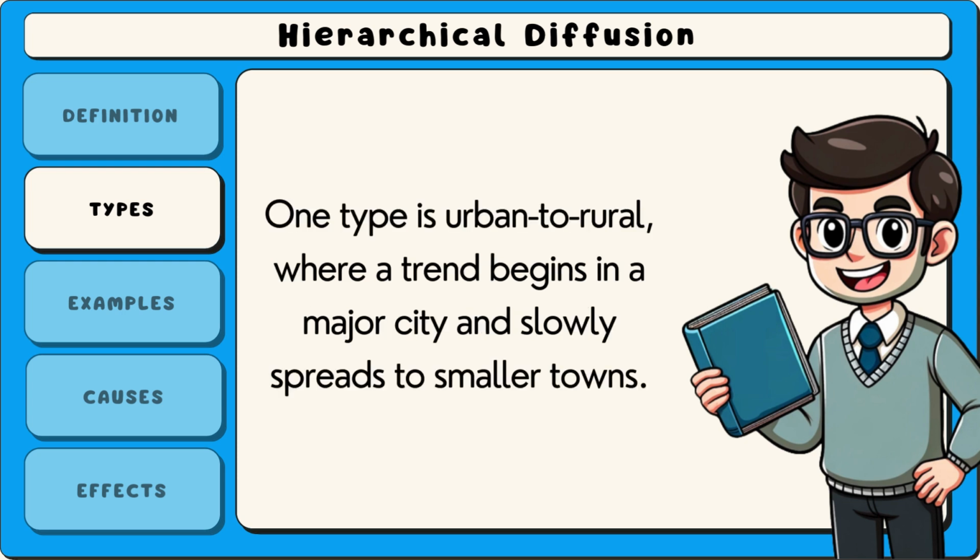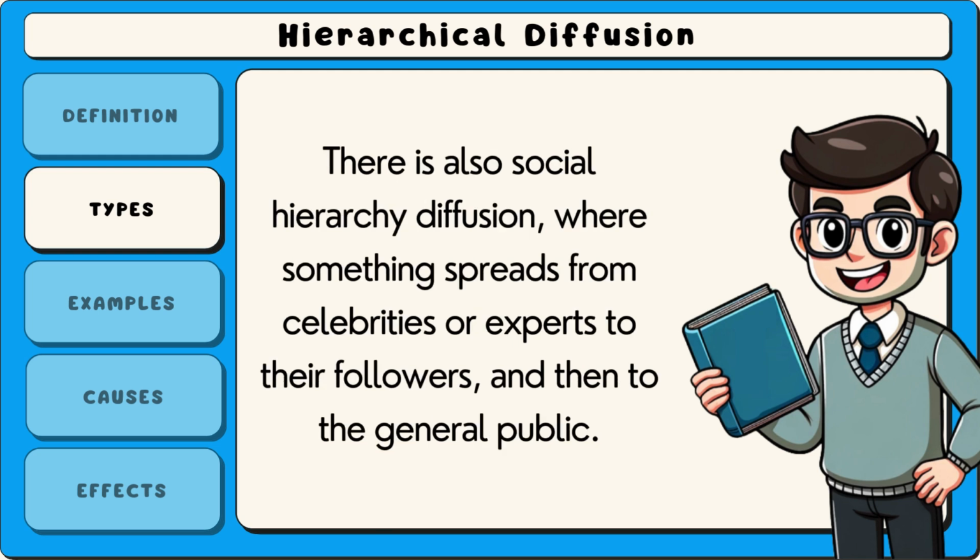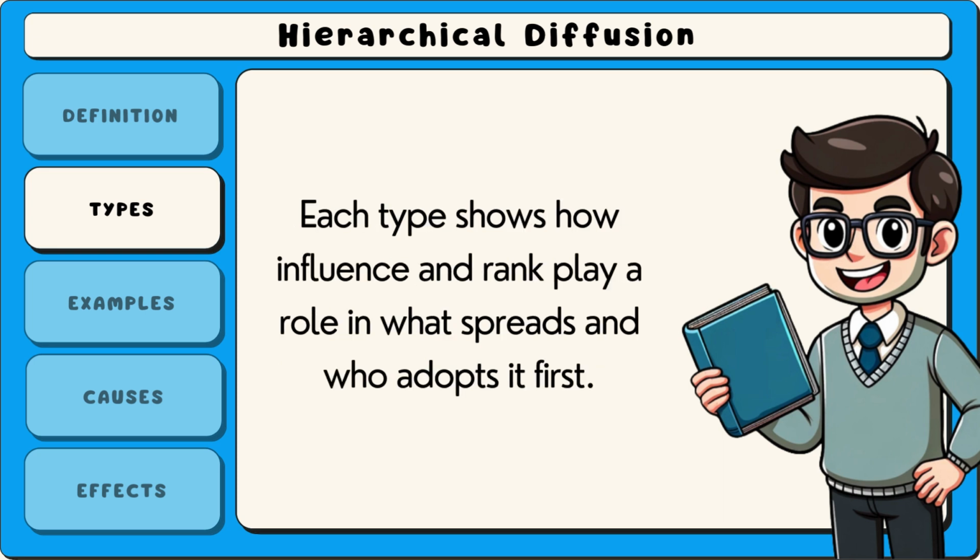One type is urban to rural, where a trend begins in a major city and slowly spreads to smaller towns. Another type is authority-based diffusion, where an idea spreads because someone in power promotes it, and others follow their lead. There is also social hierarchy diffusion, where something spreads from celebrities or experts to their followers and then to the general public. Each type shows how influence and rank play a role in what spreads and who adopts it first.